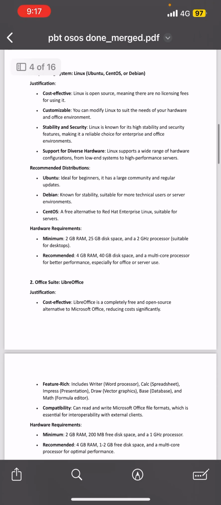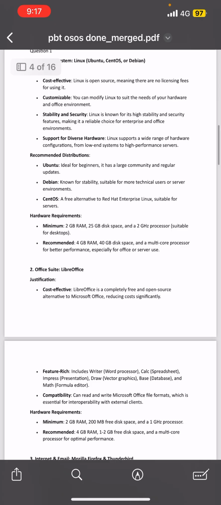So there are recommended distributions. There are 3. Ubuntu, it's ideal for beginners. It has a large community and regular updates. Debian, known for stability, suitable for more technical users or support environments. And CentOS, a free alternative to Red Hat Enterprise Linux, suitable for servers.